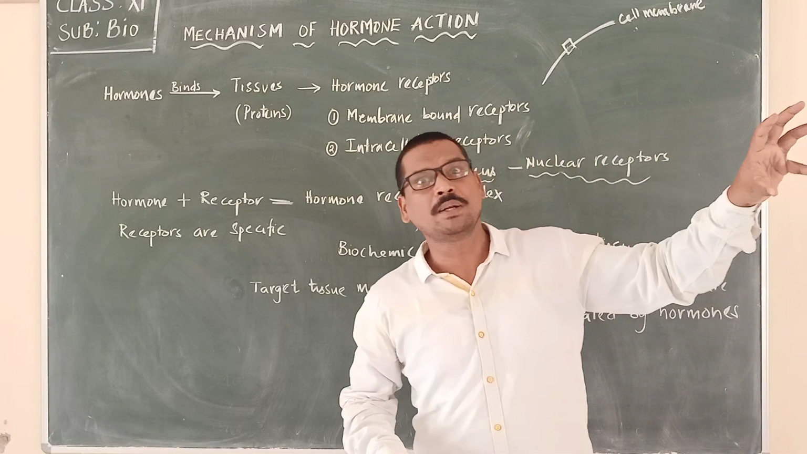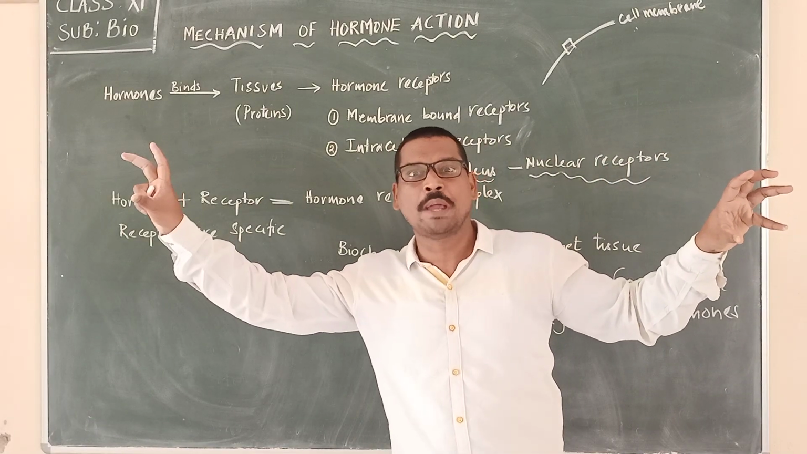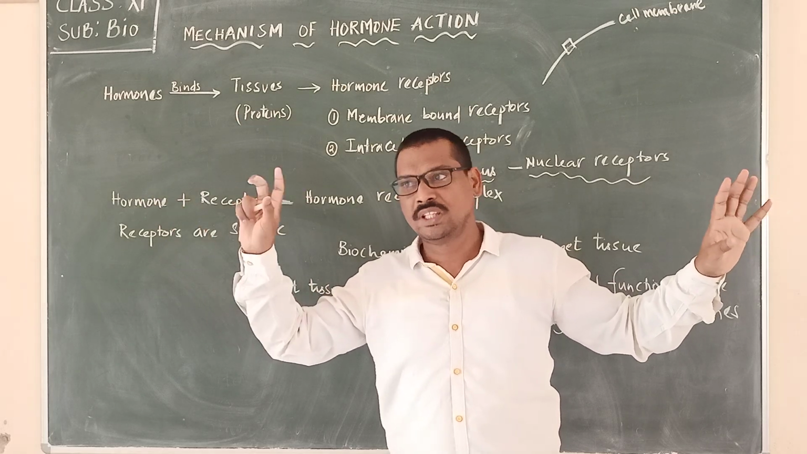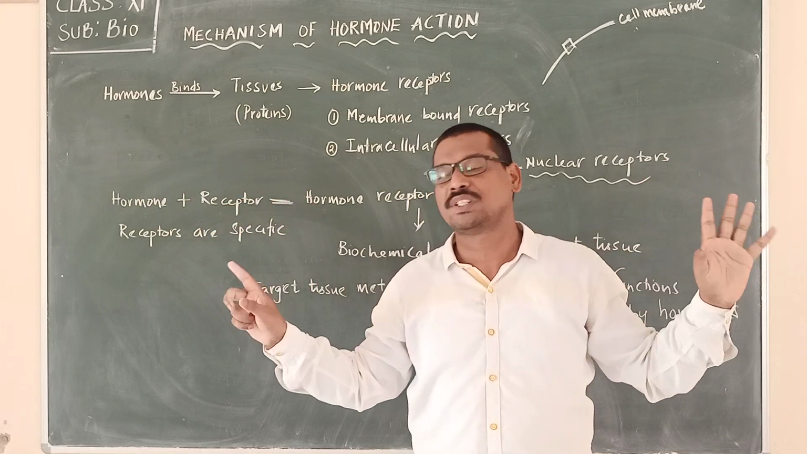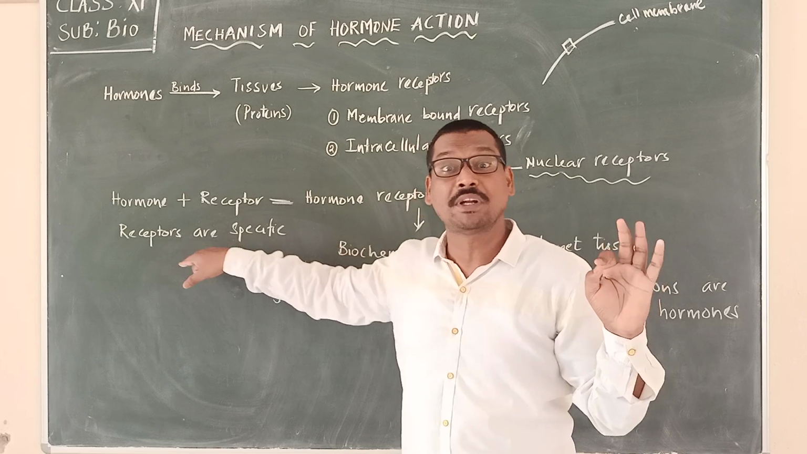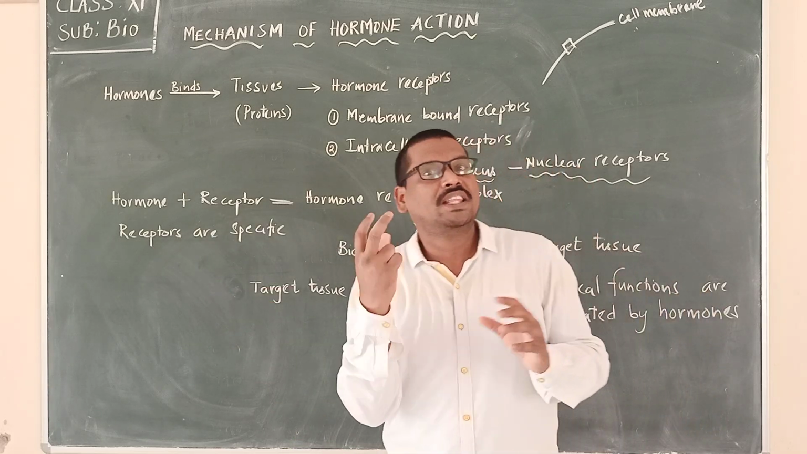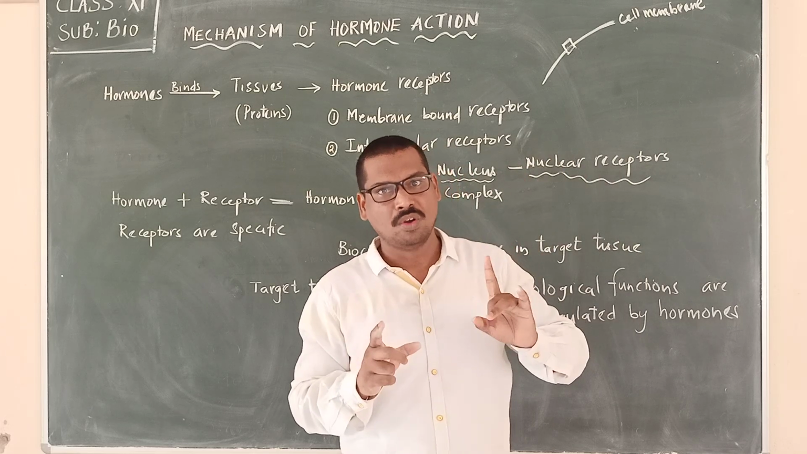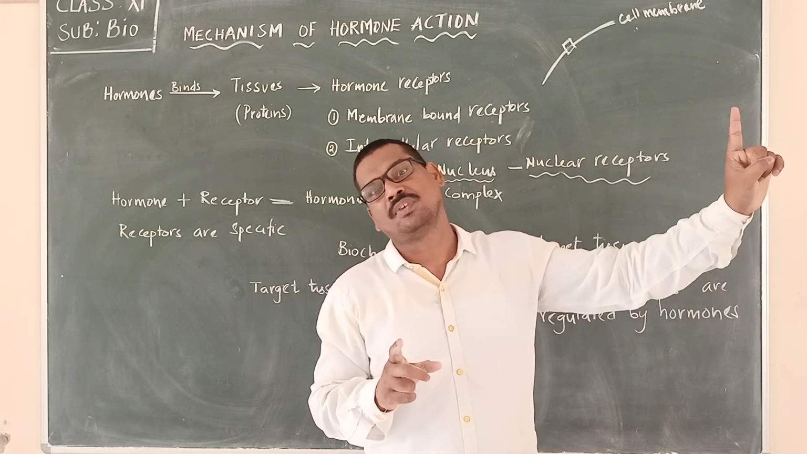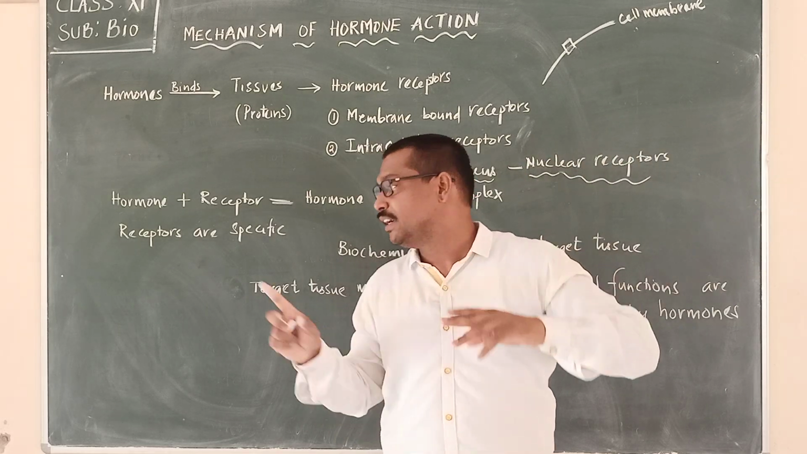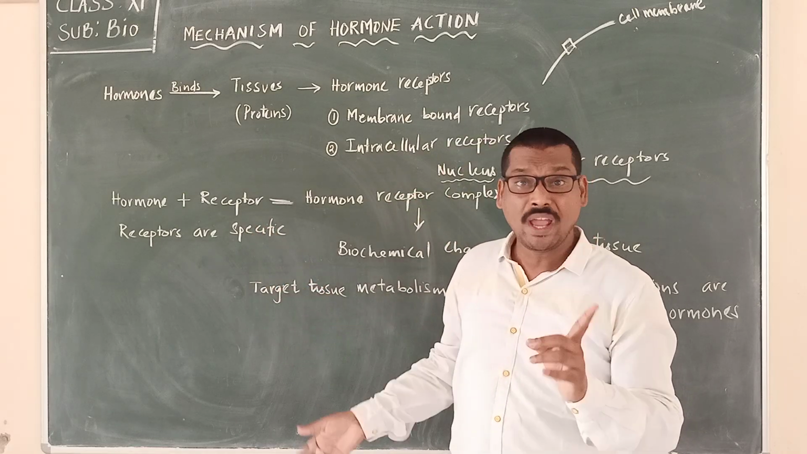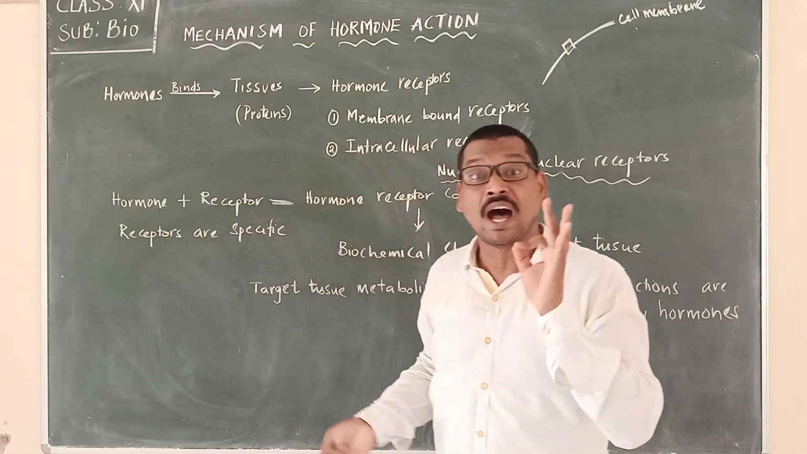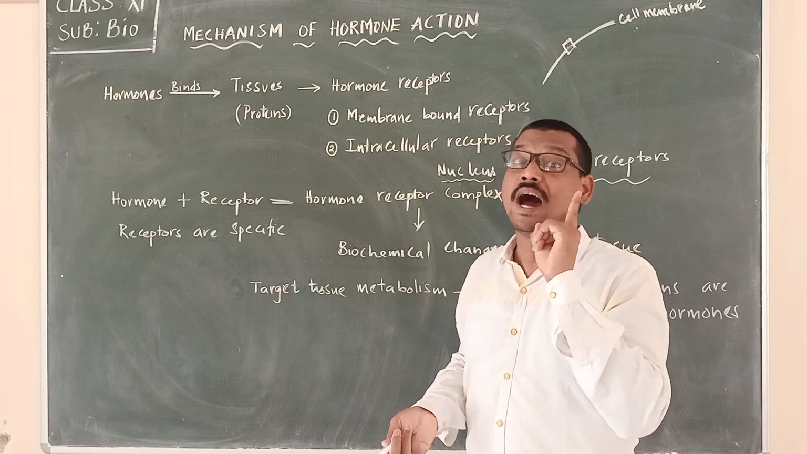Means what? One particular hormone to one particular type of protein only. So the protein and the hormone are specific. We should remember that receptors are specific. These receptors will not bind to all the different types of hormones. No. Only one type of hormone can come and bind to one receptor. So we have to remember that receptors are specific for a particular hormone.